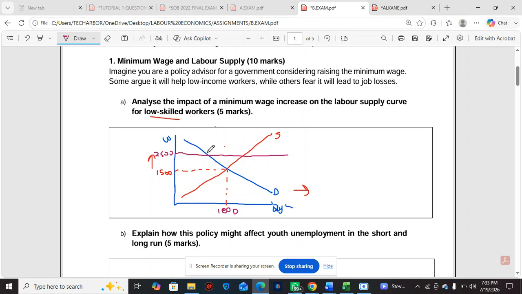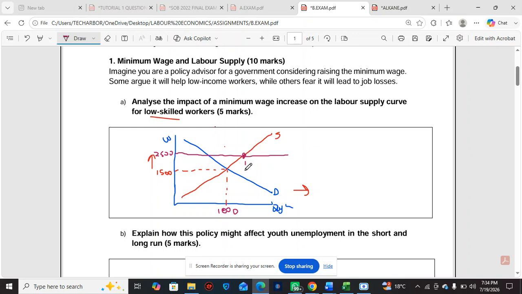So now this is going to look attractive to people who don't have jobs. Maybe at 1,500, people are reluctant. That's too low. Maybe let me look for other jobs anywhere else. But now they've increased the minimum wage to 2,500. So now this is going to grab the attention of all the low skilled workers because now the minimum wage has increased by 1,000. So it means the wage rate has increased. So what is going to happen when government increases the minimum wage? More workers will be ready to supply their labor.